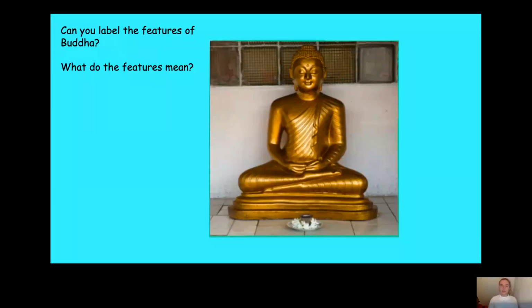So this is your task, okay? You're going to have a picture of the Buddha on your worksheet, which is Year 2 RE 18th of January resource, okay? And what you need to do is label the different features of the Buddha. So can you remember what they are? Then after you've done that, I want you to explain what the different features mean. So what do they represent and why are they important, okay?